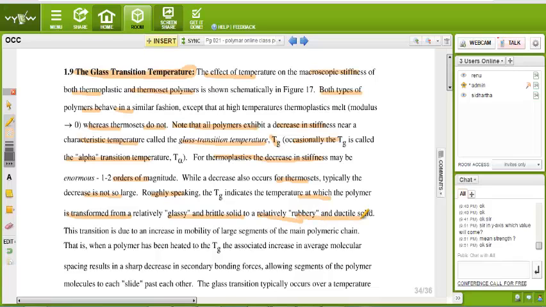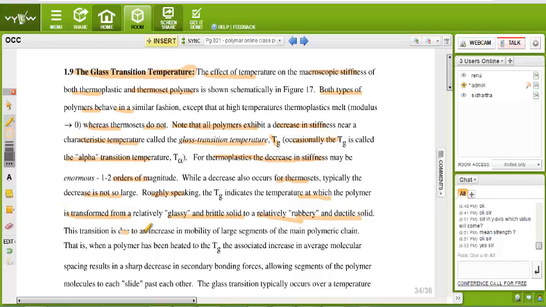Is it clear? Now, at Tg, a hard polymer is converted to a soft one. That is why glassy and brittle solid to relatively rubbery and ductile solid. This particular temperature is called glass transition temperature.